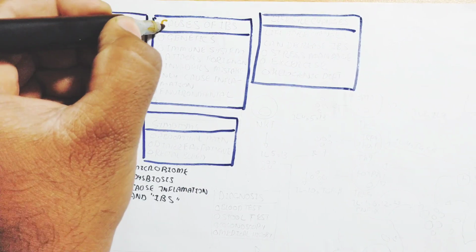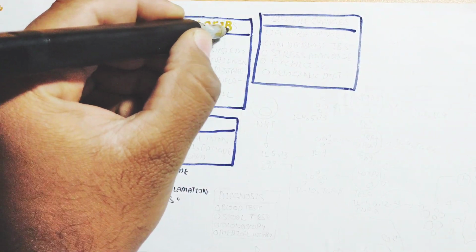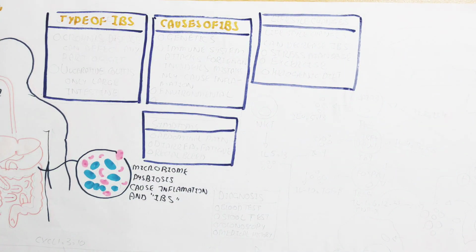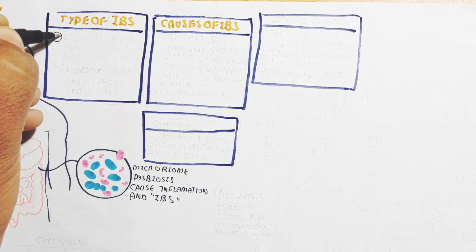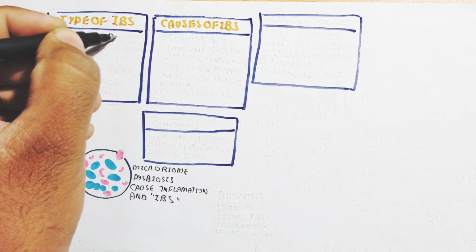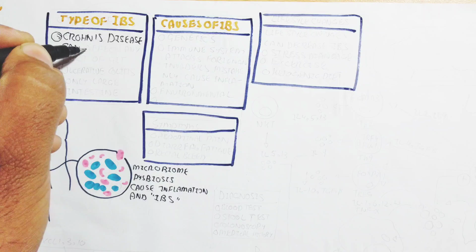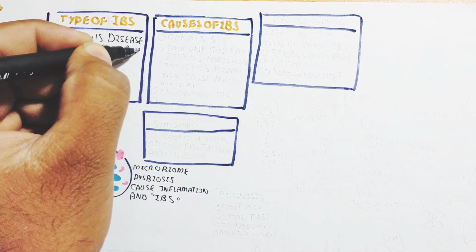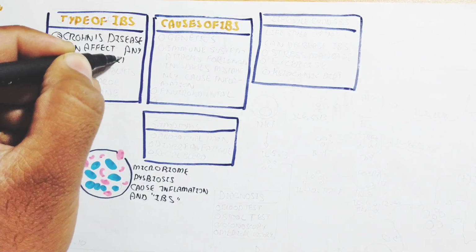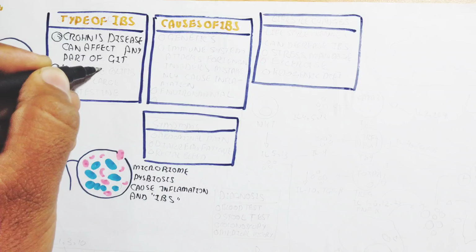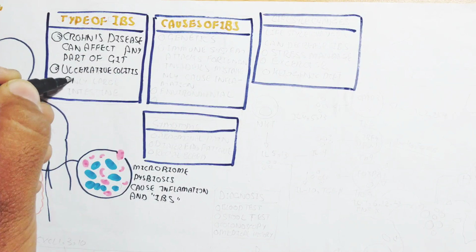A type of inflammatory bowel syndrome is Crohn's disease, which can affect any part of the GIT, and ulcerative colitis, which affects only the large intestine and rectum. It starts from the rectum and leads to the whole large intestine.